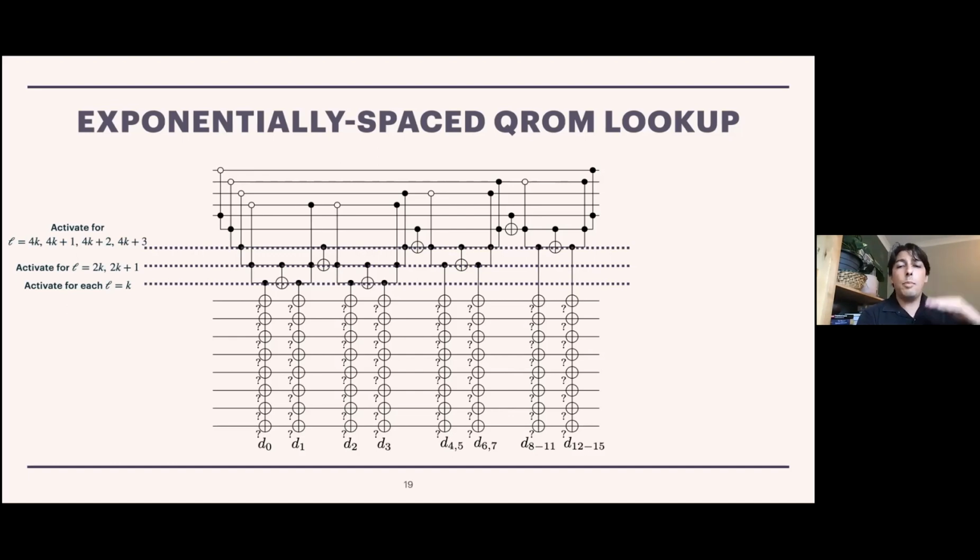But then when we go up a level, we're iterating by steps of 2, not by steps of 1. And then when we go up to the next level, again, we're iterating by steps of 4, not steps of 2. So you can reason this out and realize that you're making quite a savings in terms of the cost of the QROM lookup. And the promise here is that we are looking up data where it doesn't matter if it's the data corresponding to entry 4 or entry 5, because you presume they're the same, which is justified for the specific functions that we're studying.